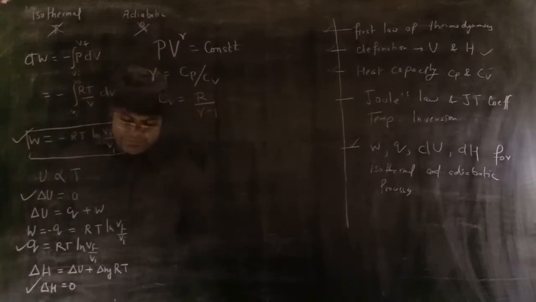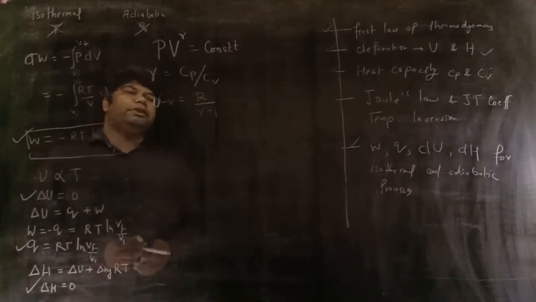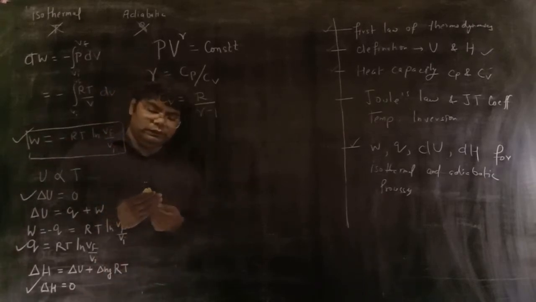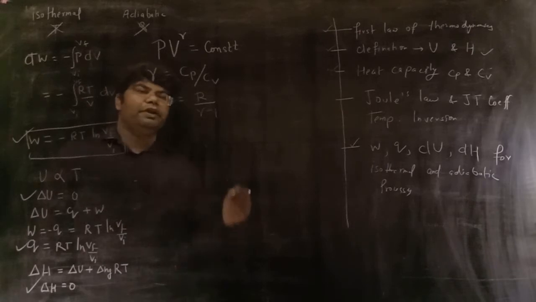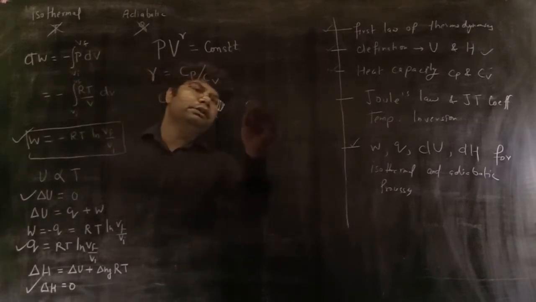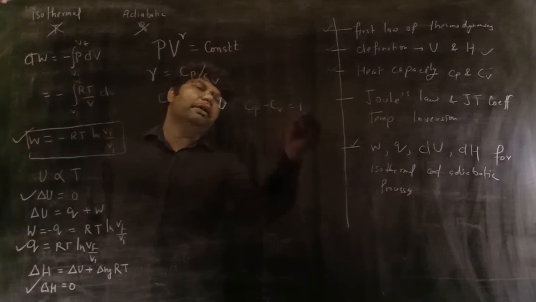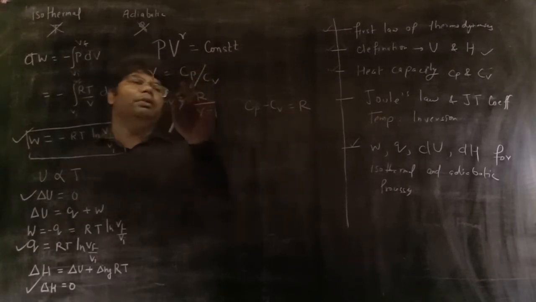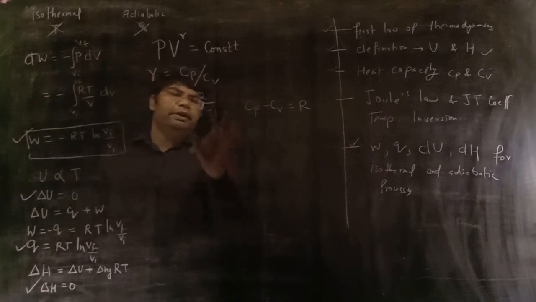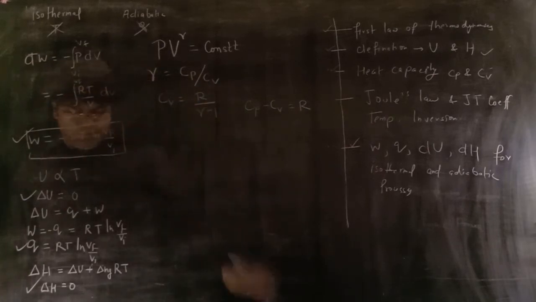How am I writing this? Because Cp minus Cv is equal to R. So putting the value of Cp as R plus Cv, we have found this equation.